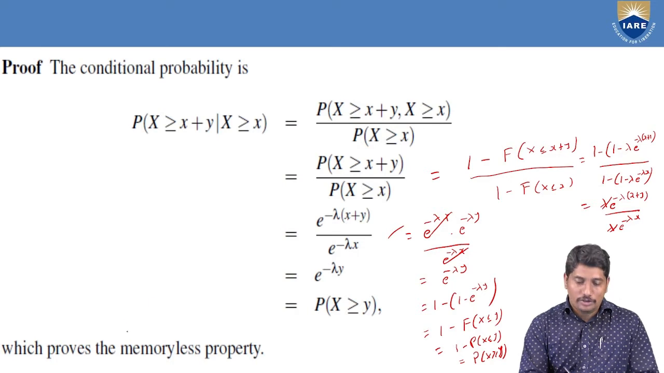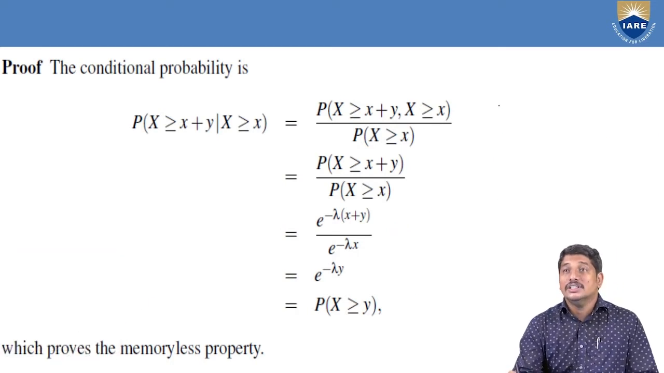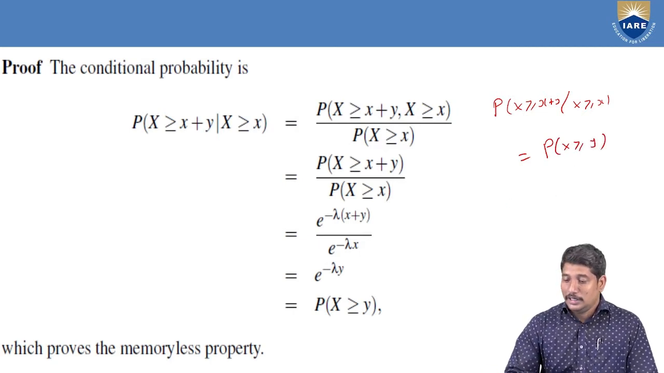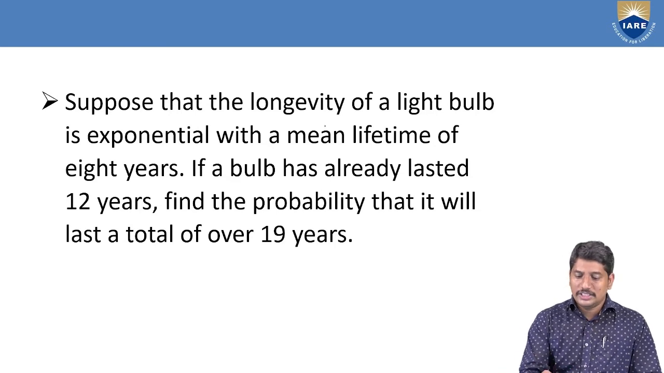So finally, what we understood is that P of X greater than or equal to x plus y, given that x minutes have already been completed, will always be equal to probability of X greater than or equal to y. This is called the memoryless property of exponential distribution. Now, let us look into the applications of the memoryless property. Suppose that the longevity of a light bulb is exponential with a mean lifetime of 8 years.